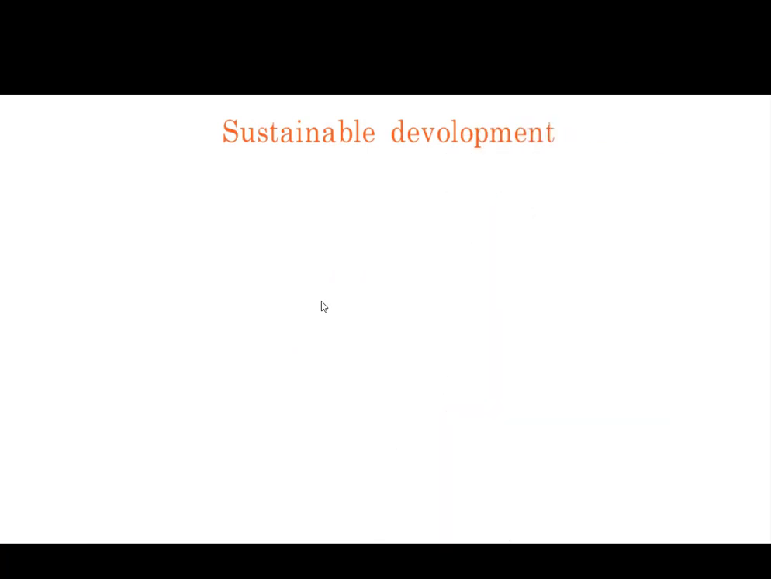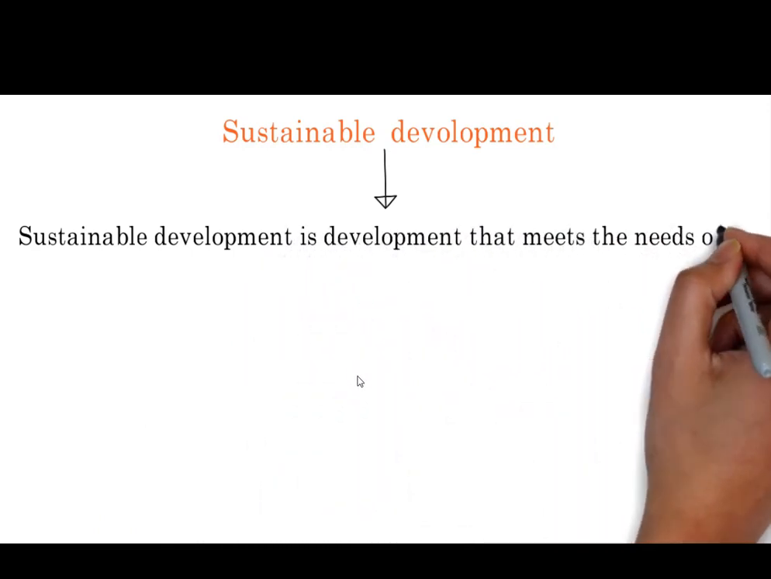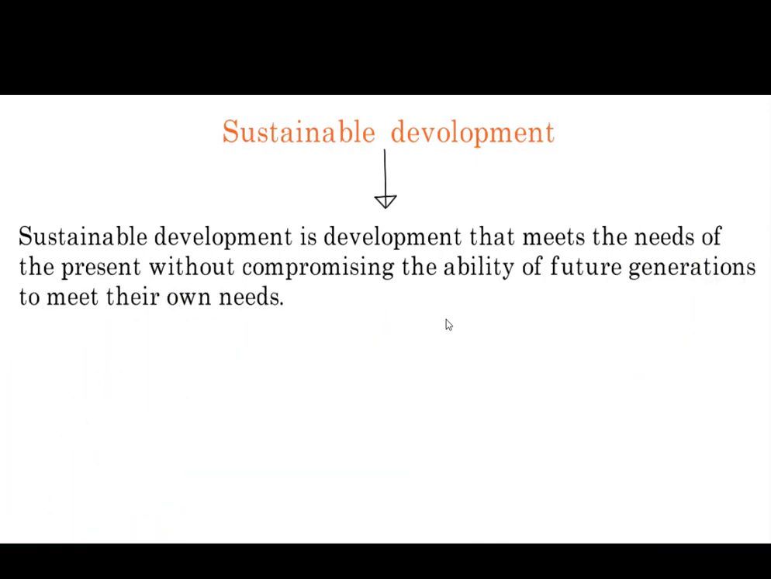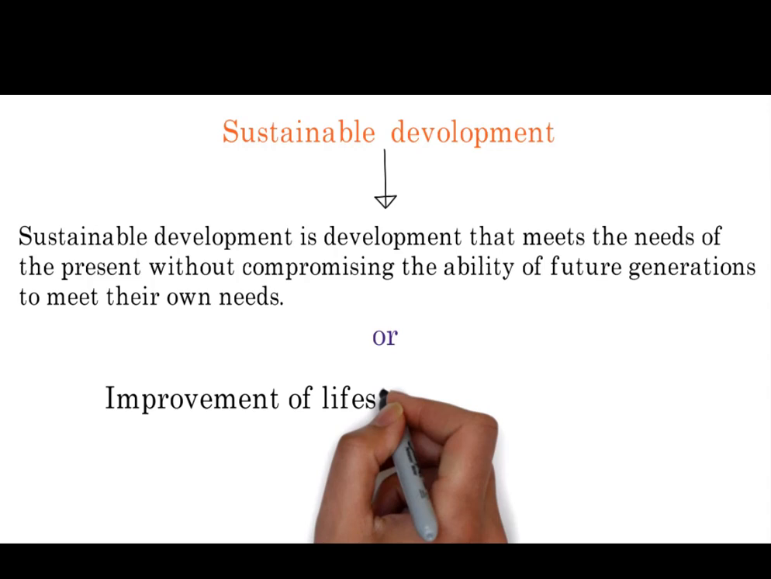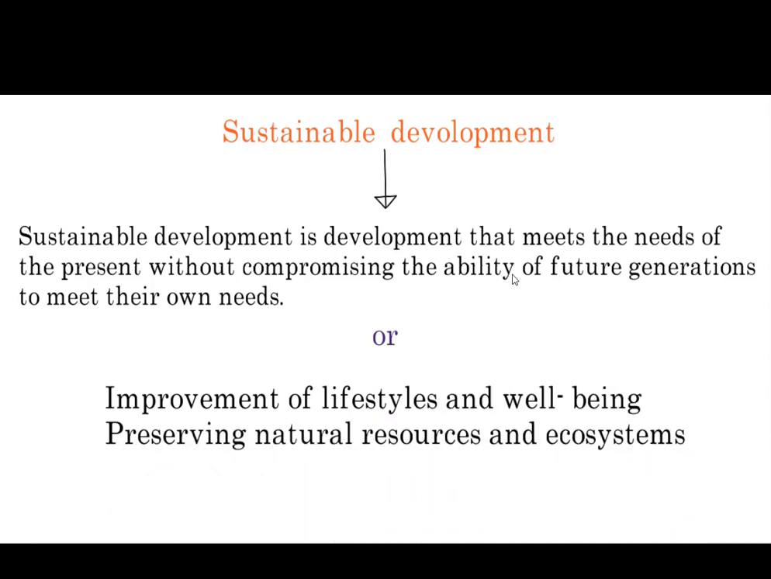So first we define sustainable development. What is sustainable development? Sustainable development is a development that meets the needs of the present without compromising the ability of future generations to meet their own needs. Or it can also be defined in another way: improvement of lifestyles and well-being, preserving natural resources and ecosystems, meaning not disturbing our environment but preserving the lifestyles.